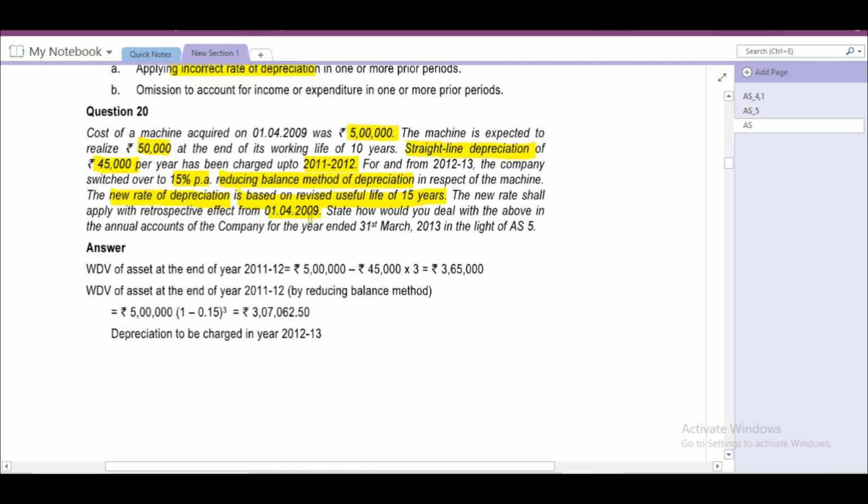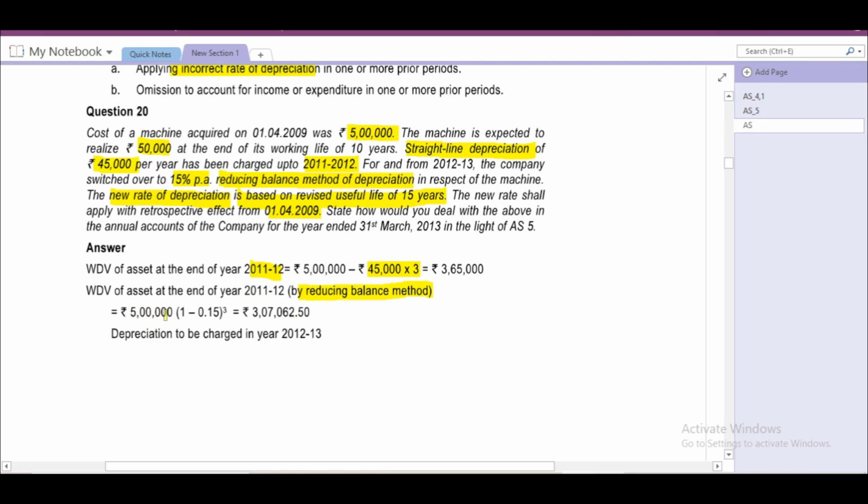That means we have to identify for old years also. First, WDV of the asset at the end of 2011-12 as per SLM: opening balance minus depreciation for 3 years, that is 45,000 into 3 years. That is 3,65,000.